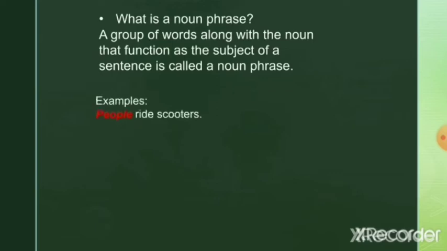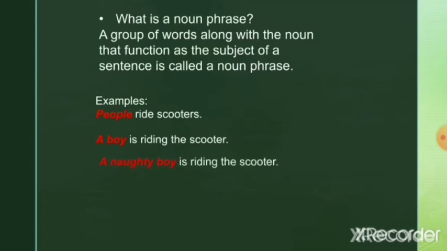Examples are: people ride scooters. Here we are talking about people. So the subject is people. Next sentence, a boy is riding the scooter. So here we are talking about a boy, one boy. In order to tell that there is only one boy, we have used the word a along with the word boy. So there are two words that come under noun phrase. A boy, that is the subject, and a boy is the noun phrase here.